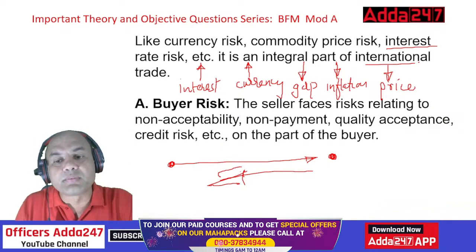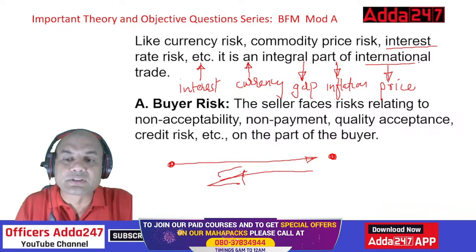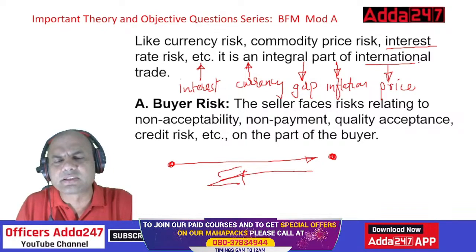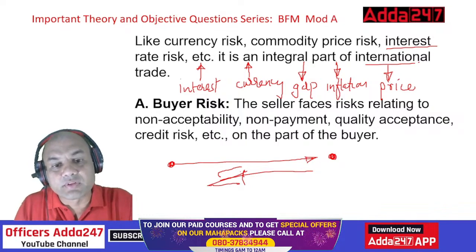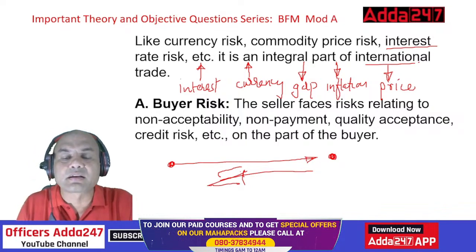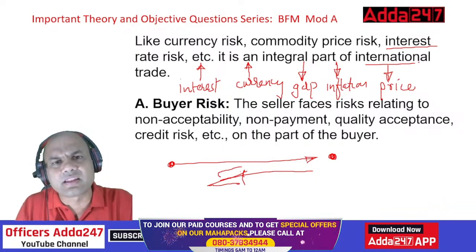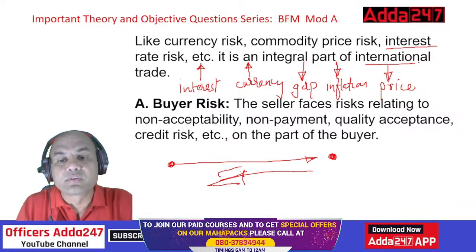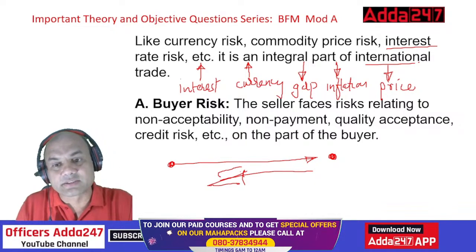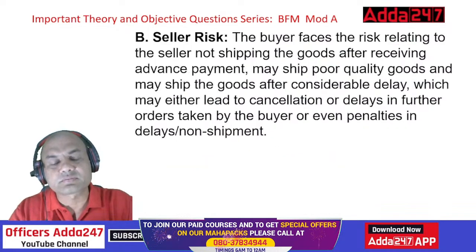Non-payment: somebody takes your goods and doesn't pay. Quality acceptance: doesn't accept the quality. What will you do with such a distant country? If you are in India, you can definitely go by plane, train, anything, and you can catch that person. But what about this? So on the part of the buyer, this is known as the buyer's risk.